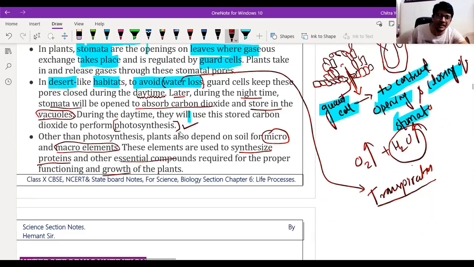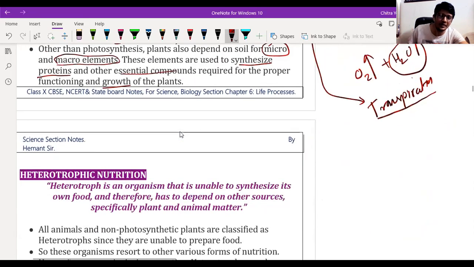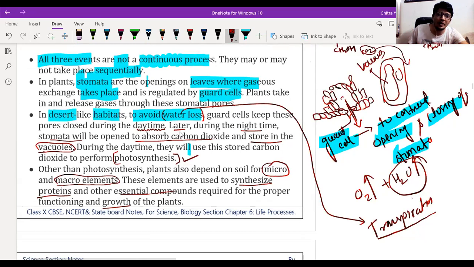Till here, any doubt? Because we have completed our autotrophic nutrition here. No, sir, no doubt.